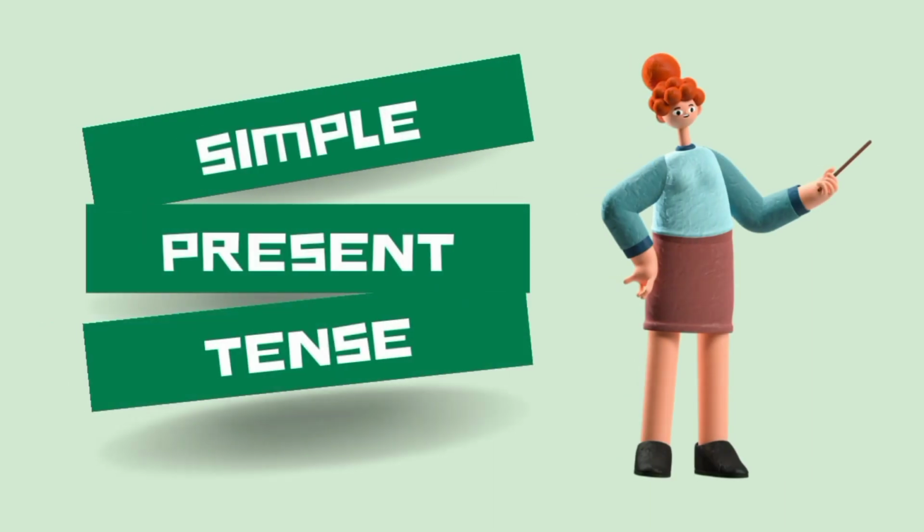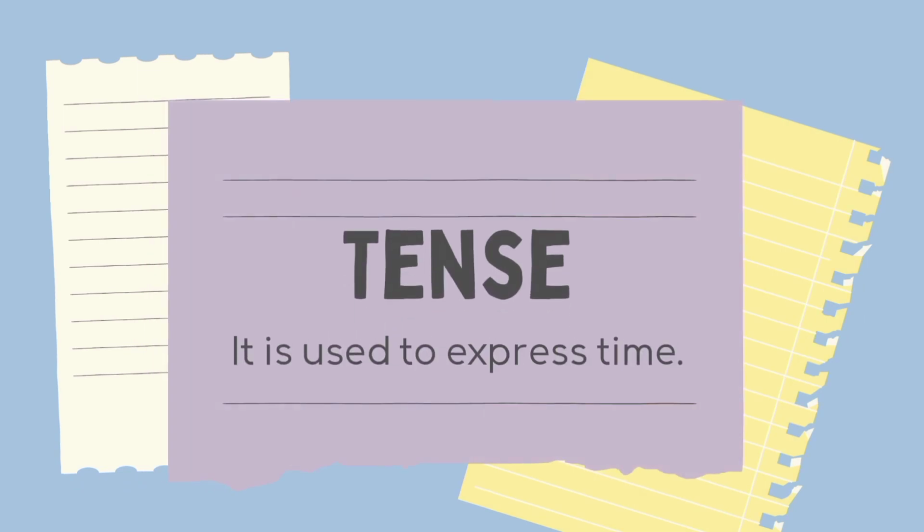In this video, we are going to talk about simple present tense. But what is tense? A tense tells you the time of the action or any event. In easy words, it is used to express time. You can tell the tense of a sentence through the form of the verb and the helping verbs used.